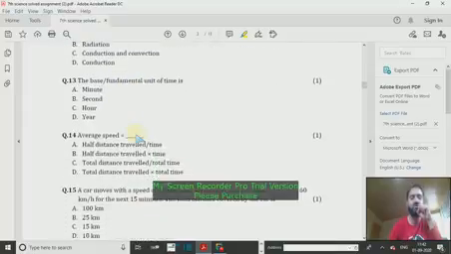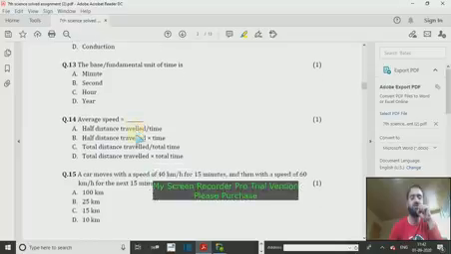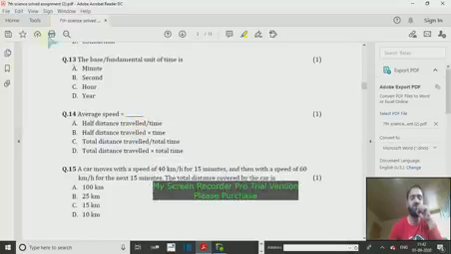Question number 13 is the basic, the basic fundamental unit of time. It is second. It is a straightforward question. So option B is correct. Question number 14. Average speed. Average speed, again a straightforward formula. We calculate it by total distance traveled divided by total time taken. So option C is correct.